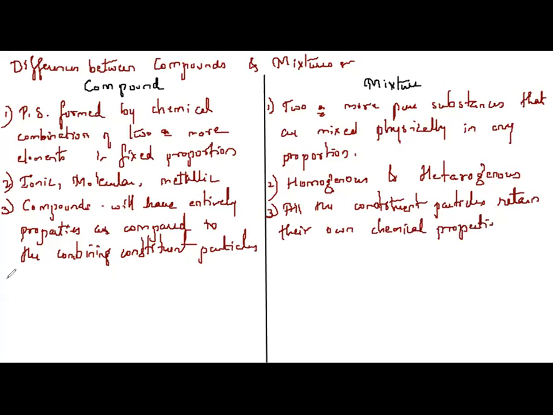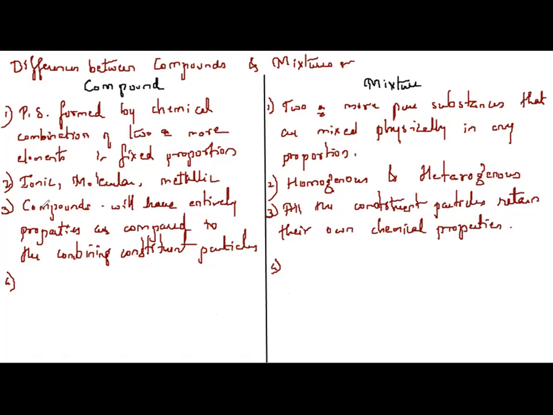So none of the properties of the particles get changed, whereas in compounds they form entirely new properties. So compounds fall under pure substances, whereas mixtures you can classify as impure. Now, the chemical composition of compounds is always fixed, whereas mixtures have variable composition of the substances. Compounds are always homogeneous, and mixtures, as we have seen, are homogeneous or heterogeneous.